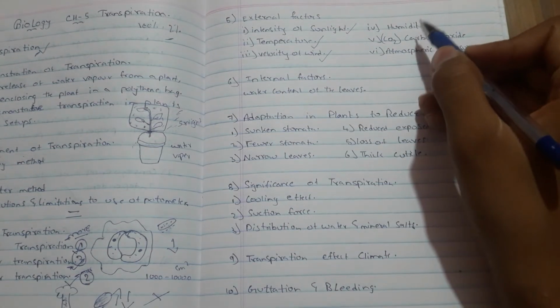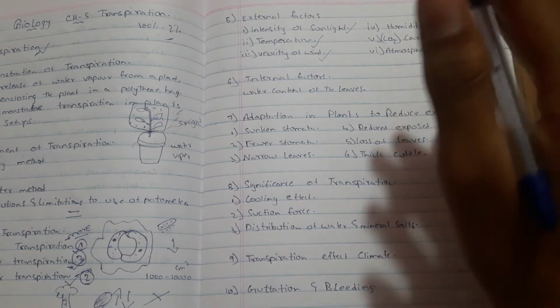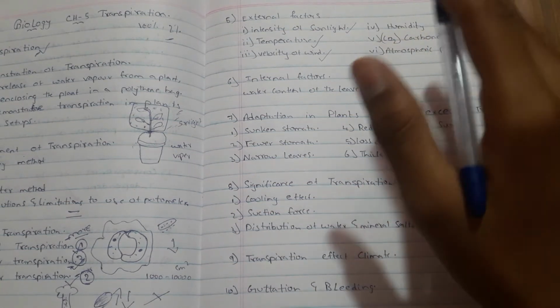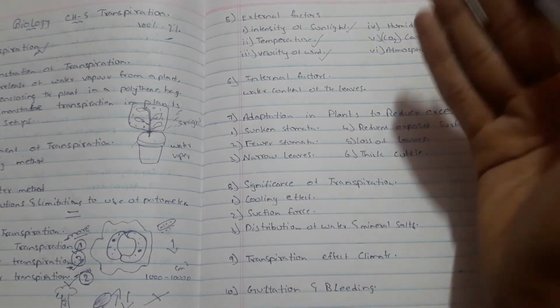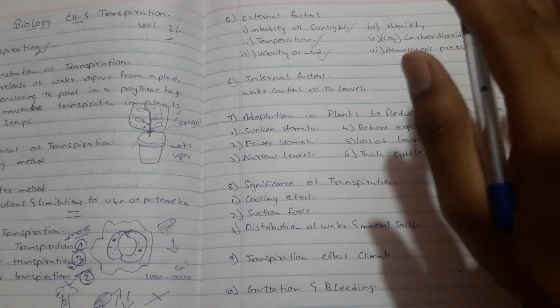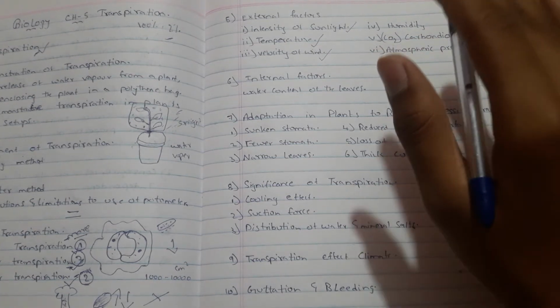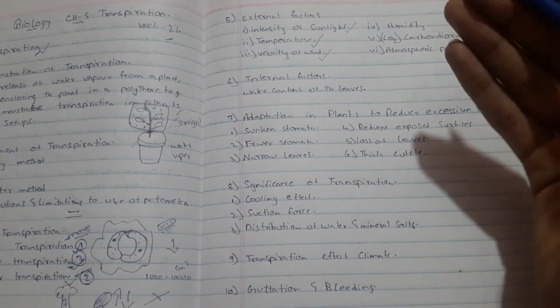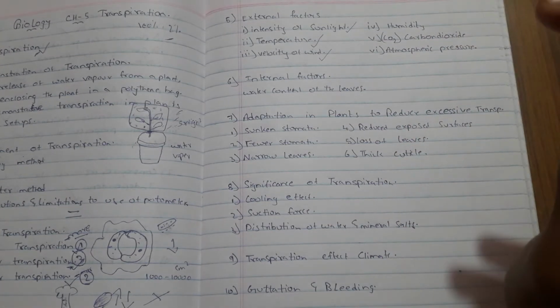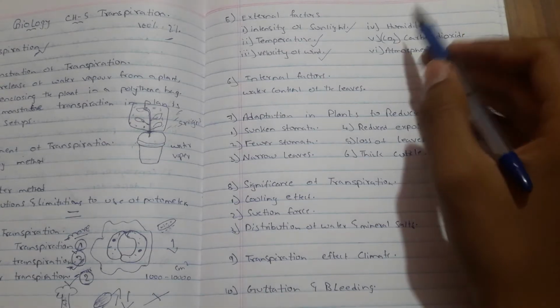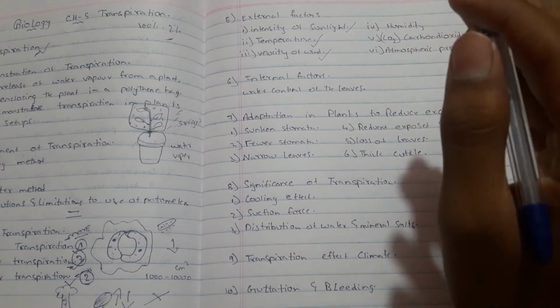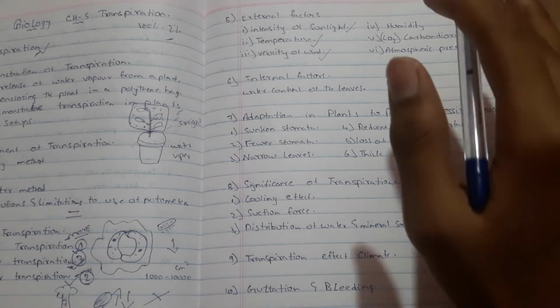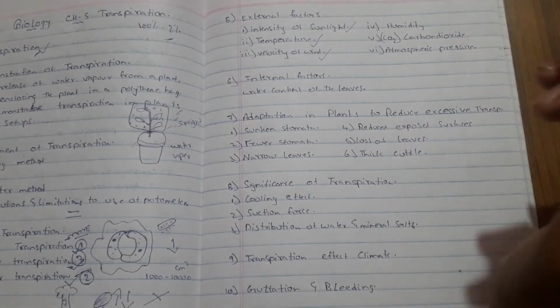Now coming to the humidity. Transpiration is reduced if the air outside is humid. High humidity in air reduces the rate of outward diffusion of internal water vapor across the stomata, thereby reducing the rate of transpiration. So that is humidity. Transpiration is reduced if the air outside is humid.